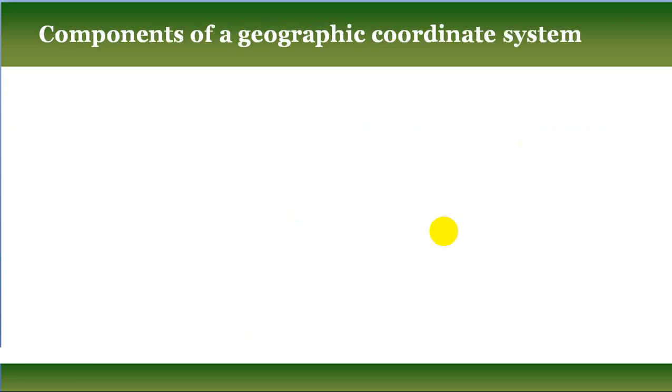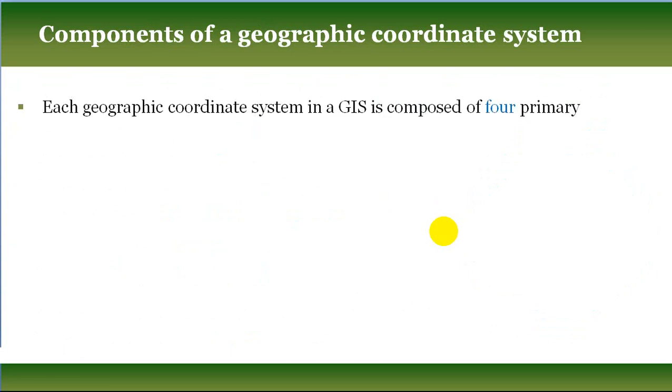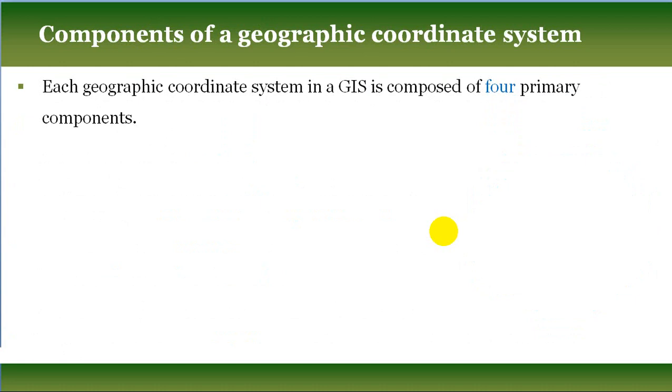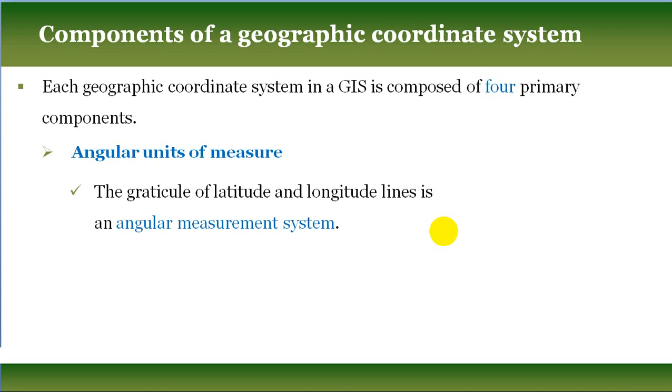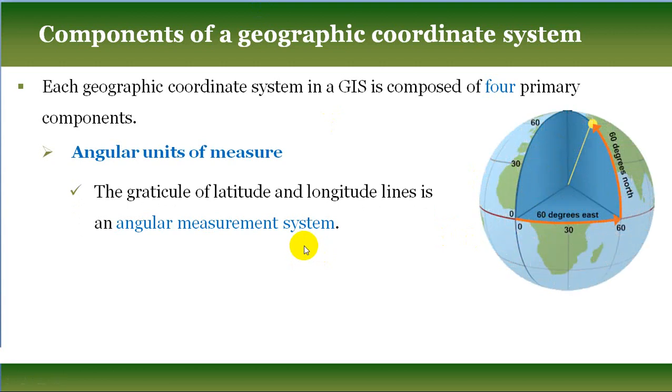Now, in the case of the geographic coordinate system, we use mainly 4 components. Every geographic system consists of 4 components. The first component is the angular unit of measure. The graticule of longitude and latitude lines is the angular measurement system, as I told you in the earlier slide.